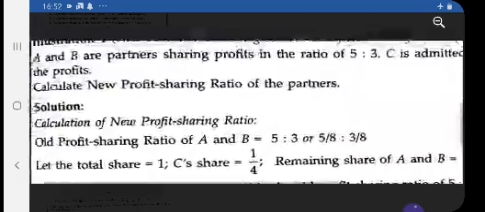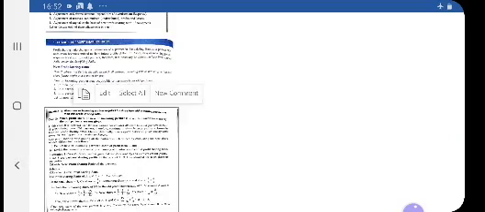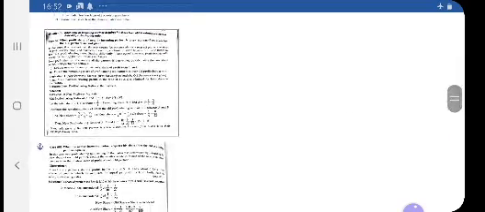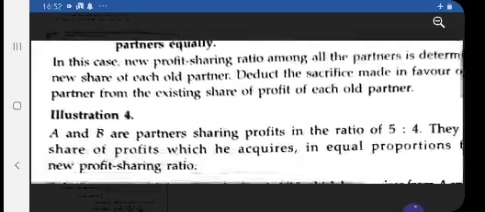So this is the first case, when the new partner's share is borne by A and B partners in the old ratio. Now come to the next case. If it is mentioned in the question that the new partner's share will be borne by old partners equally, then what steps do you have to follow?